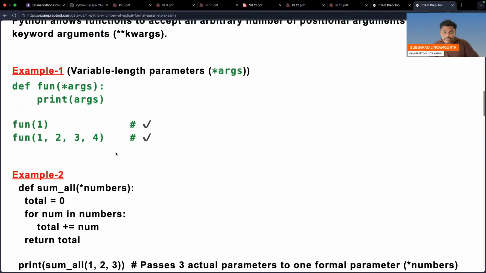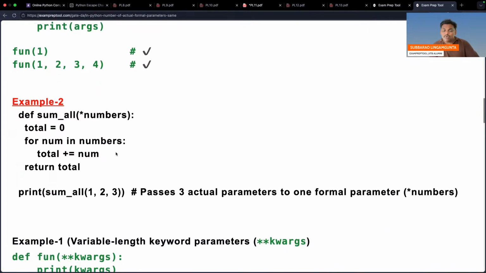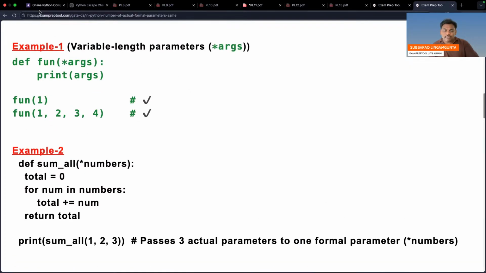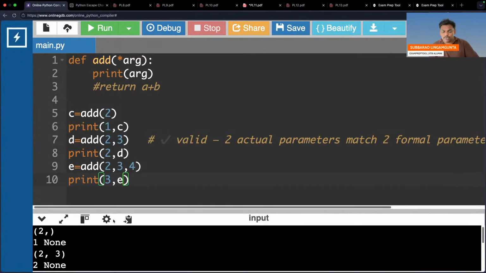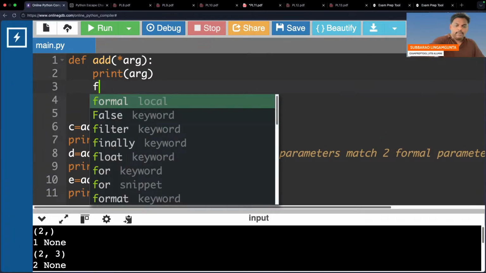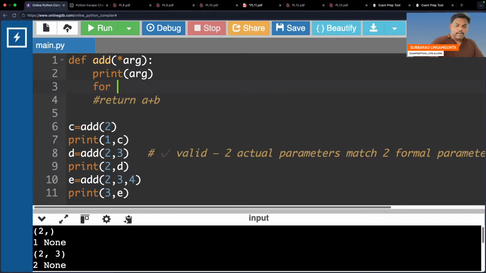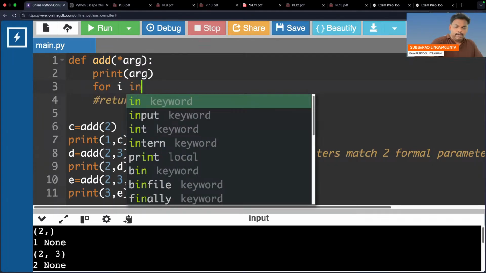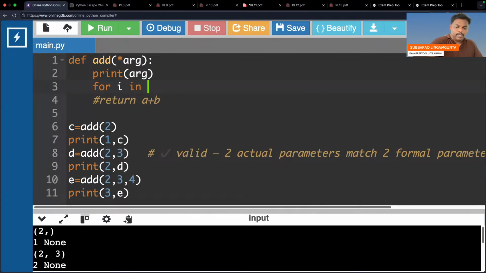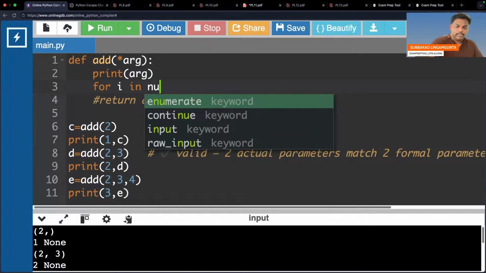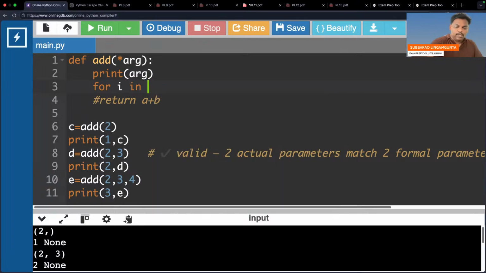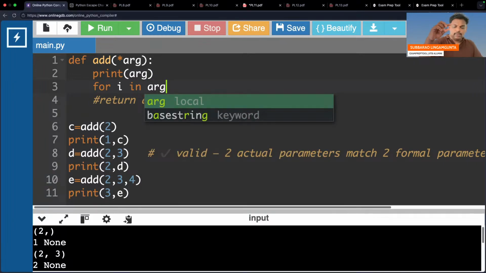Now some people are asking, sir, how to access them? Because of many people, you can access like this. How? Use the loop. I printed, okay. Now use the loop. See how I am using. For i in arg.